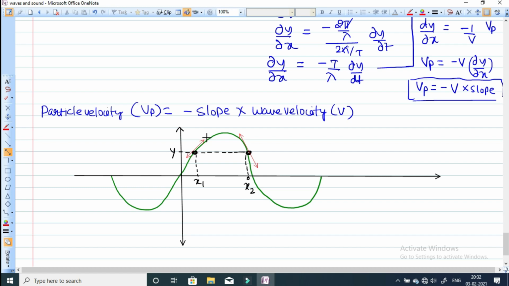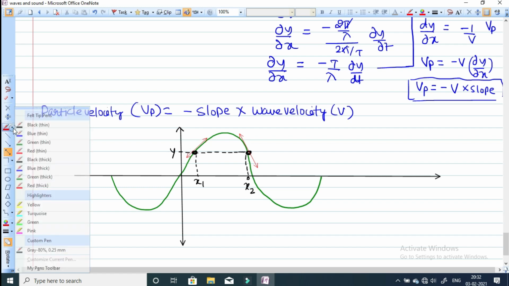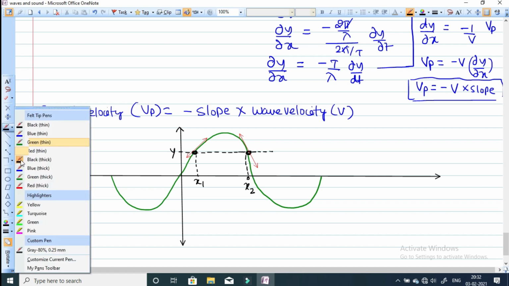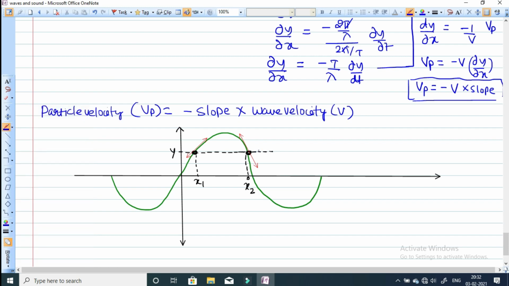And we can find out the angle. What is the angle? You can clearly see it there. This angle is more than 90 degrees. You just see the slope here, this angle and this angle. The slope is positive because it is in the first quadrant.